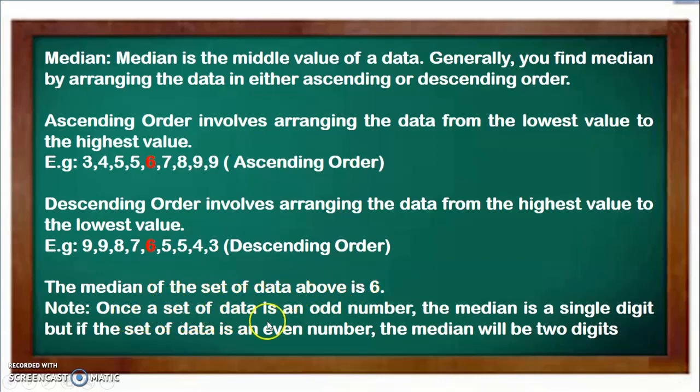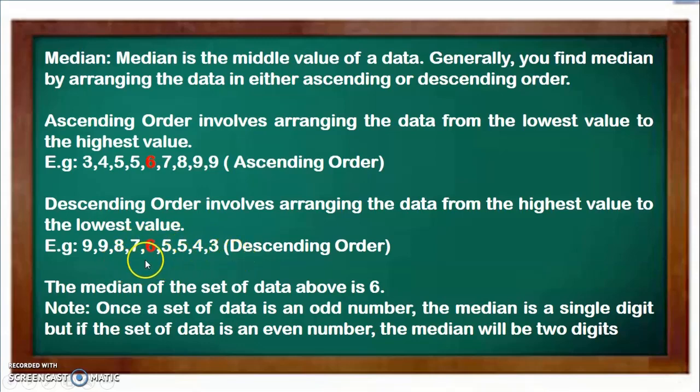Note, once a set of data has an odd number of values, the median is a single value. But if the set of data has an even number of values, the median will be the average of two values. So look at it now: 1, 2, 3, 4, 5, 6, 7, 8, 9. We have nine numbers, so we have a single value, 6, as the median.